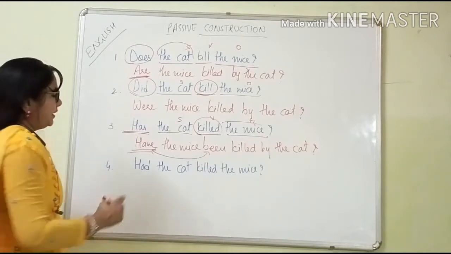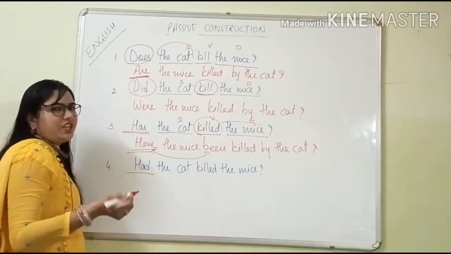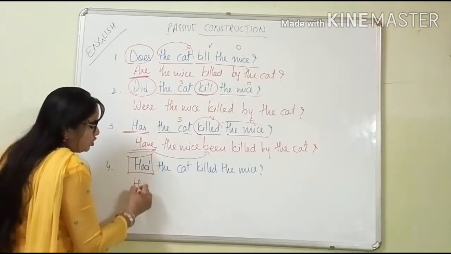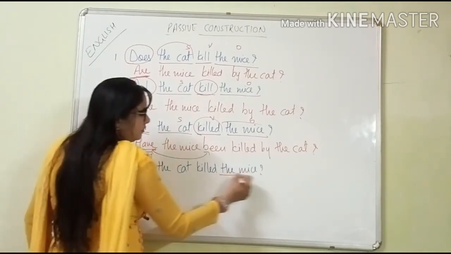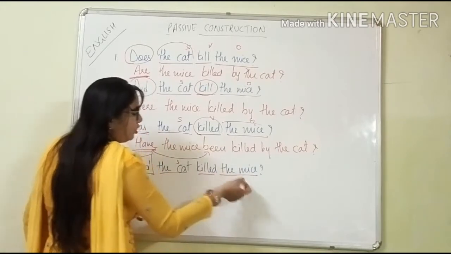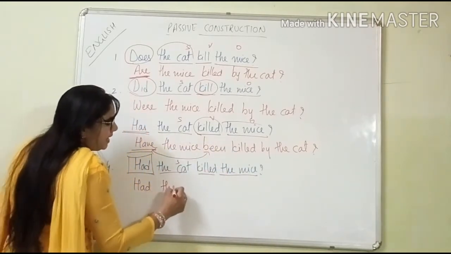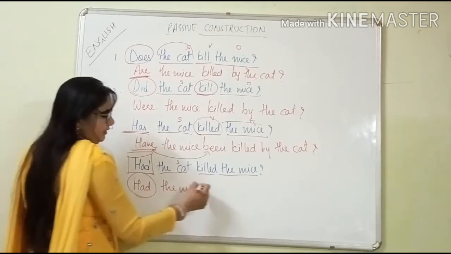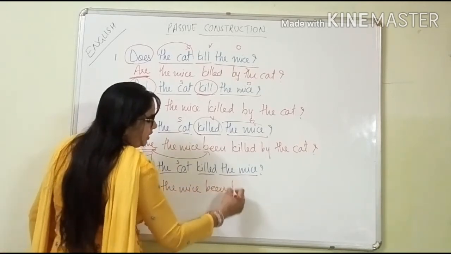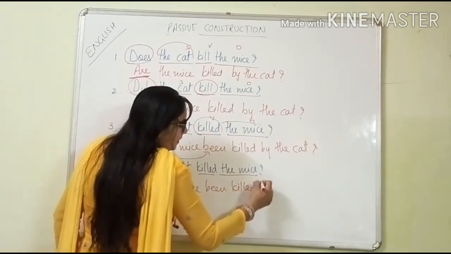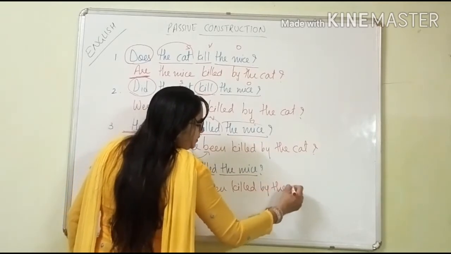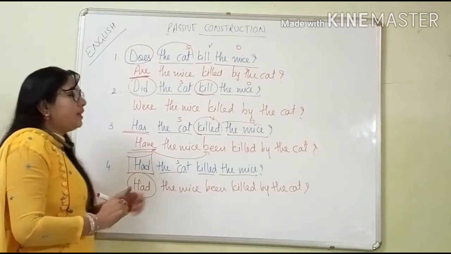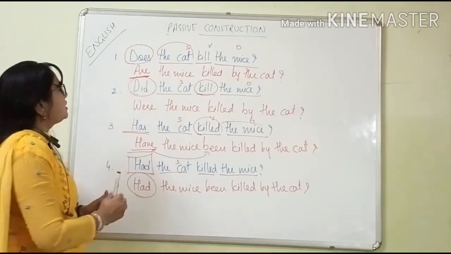Same like that here, had. There is no change in the had because had is itself the past tense. So had, see, subject, verb and object. Keep the object. The mice, after the object you will keep been. Been killed by the cat and your question mark. See here, we are not making much changes here. We are just changing this is.